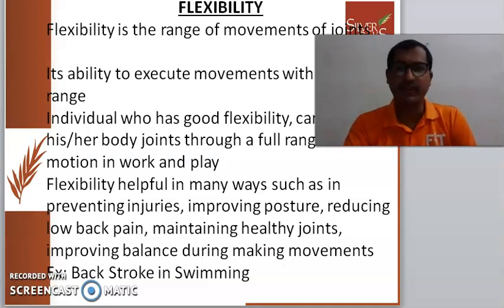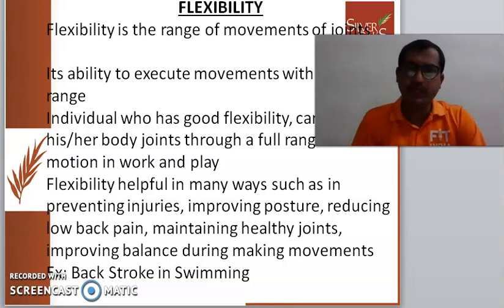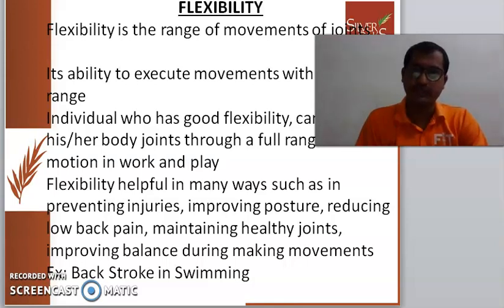Flexibility is helpful in many ways, such as in preventing injuries, improving posture, reducing low back pain, maintaining healthy joints, and improving balance while making movements. Flexibility is useful while you're learning new skills and new techniques with greater movements. Flexibility is there in every sport, like badminton, tennis, basketball, and in swimming, backstroke especially needs flexibility. While doing serves in badminton and tennis, flexibility is more important for the athlete.